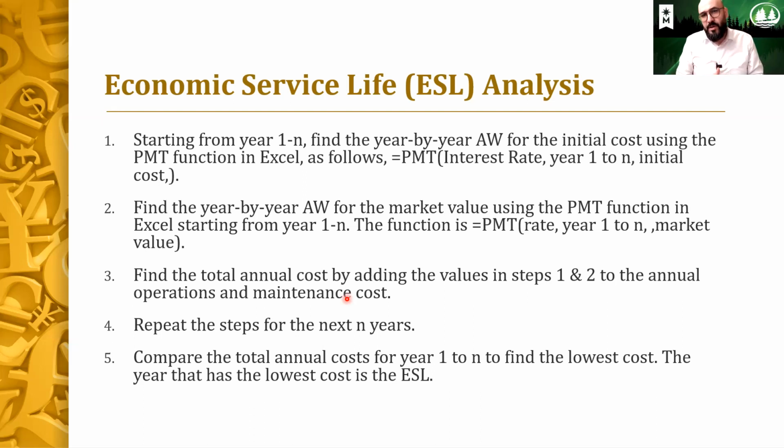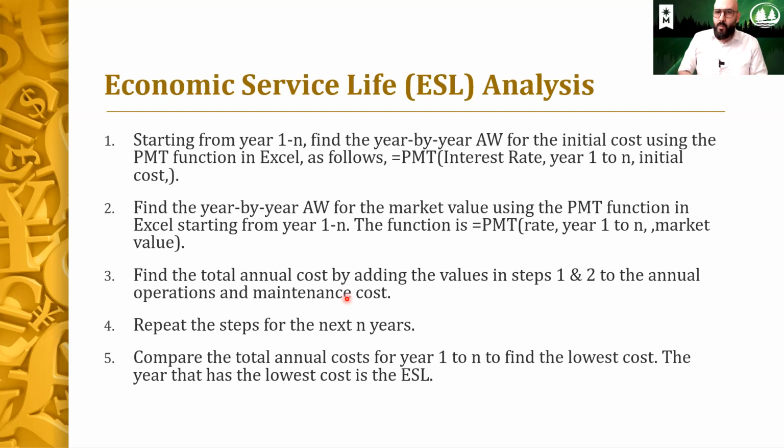So what we need to do, we need to find out what would be the annual worth of the salvage value if we kept the asset for 1 year, 2 years, 3 years, or n years. And of course, the function to use to find the annual worth would be the PMT, with the difference between where to put the present and the future. So in the first step, we put the initial cost in the P parameter. And for the second step, we'll put the salvage value or the market value in the future parameter. We'll take examples and I'll show you.